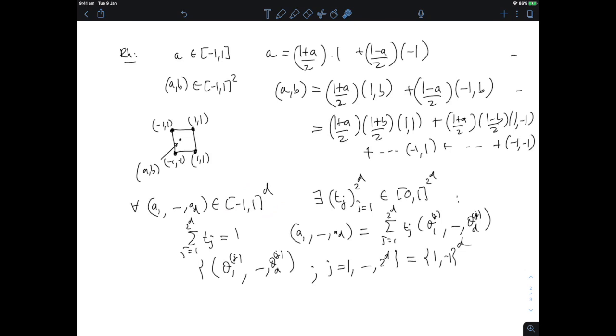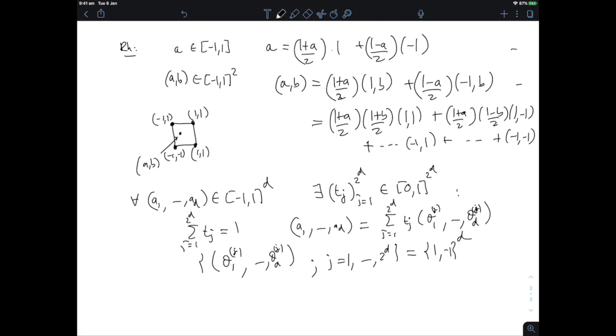So the points are of the form a vector of coordinates that are either minus 1 or 1. Now, this is particularly helpful because this allows me to rewrite the mu n I had before as the sum over L equal 1 to d of the indicator function of A_L of n times A_L. And what is A_L? It is the sum over j equal 1 to 2 to the d of the t_j times theta L of j, because of what we have here. And note that the t_j's are the same for every element of the vector, so for every L in that expression of mu n.